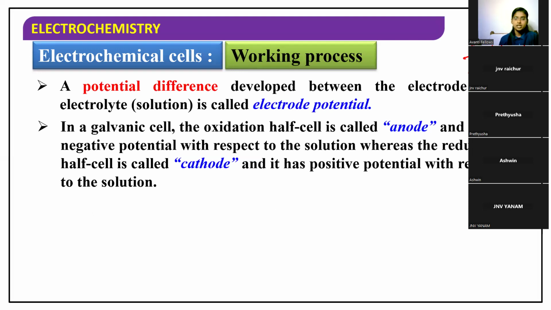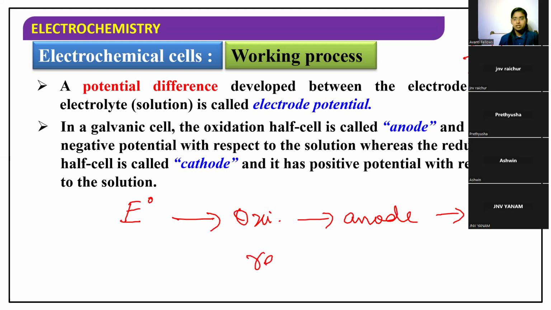So for the electrode potential values, all the oxidation half cells, which occur at the anode, will have a negative value, and for the reduction half cells, which occur at the cathode, they will have positive values of E naught. Okay, so this is about the term electrode potential.